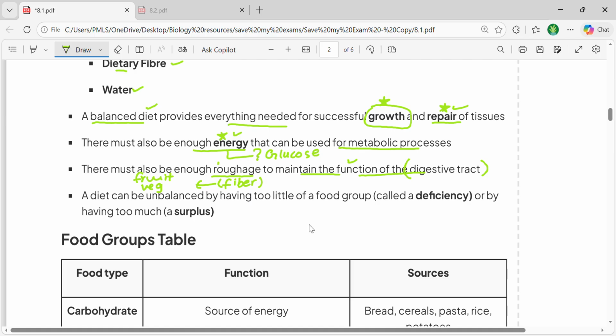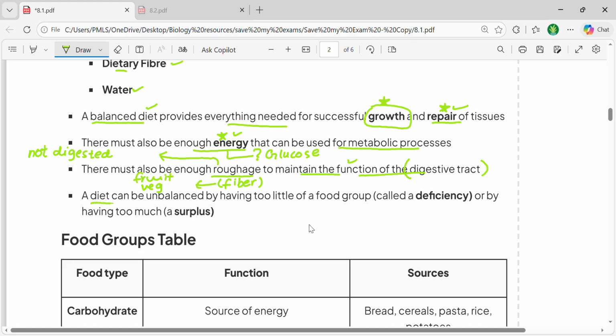And keep in mind, the fiber that is present in your food is not digested in your digestive system. It means it is not used to get any energy. It is only present to maintain the function of the digestive system. The energy we obtain is from the proteins, from the carbohydrates, from the lipids.